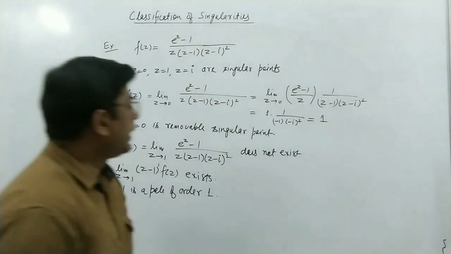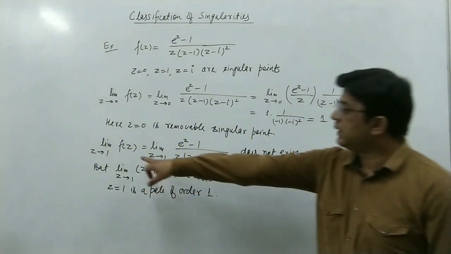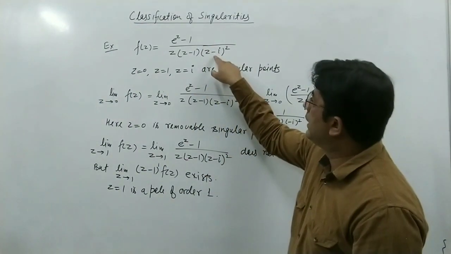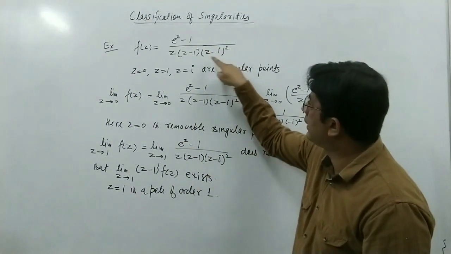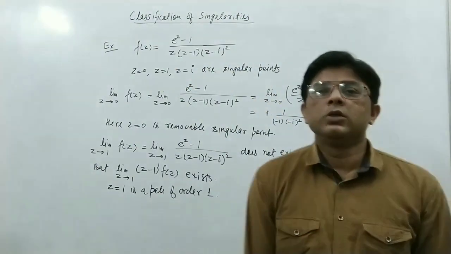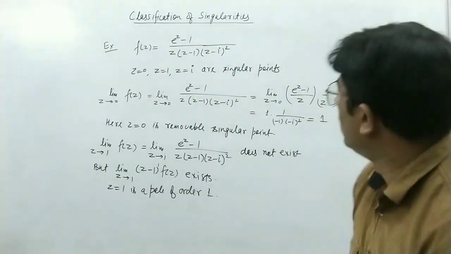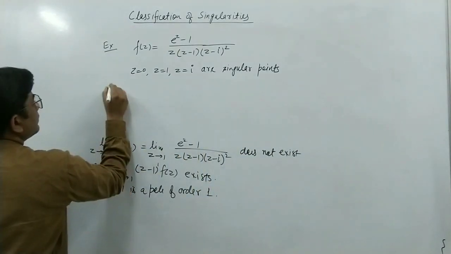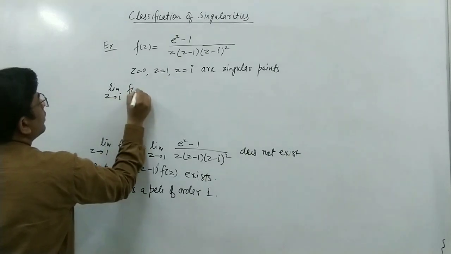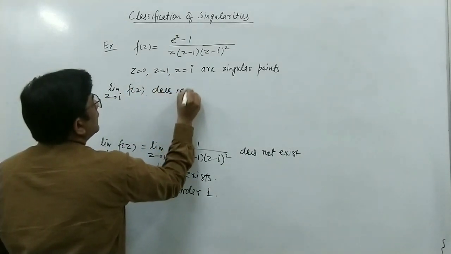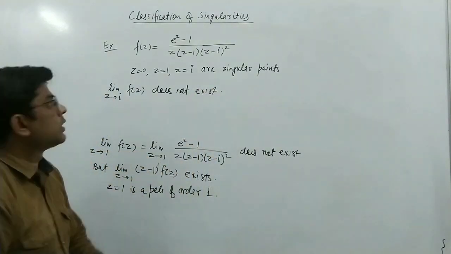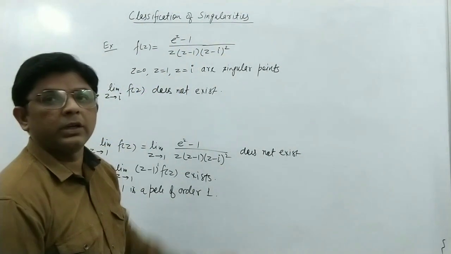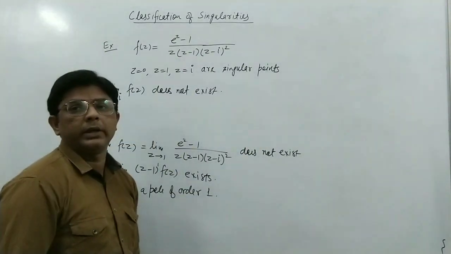And similarly we can find for z equal to i. Again we can see that if we find the limit of this function as z tends to i, this limit does not exist because of this factor (z minus i) squared. It means limit z tends to i of f(z) does not exist, because if you put z equal to i here, the function is not defined, hence the limit does not exist.